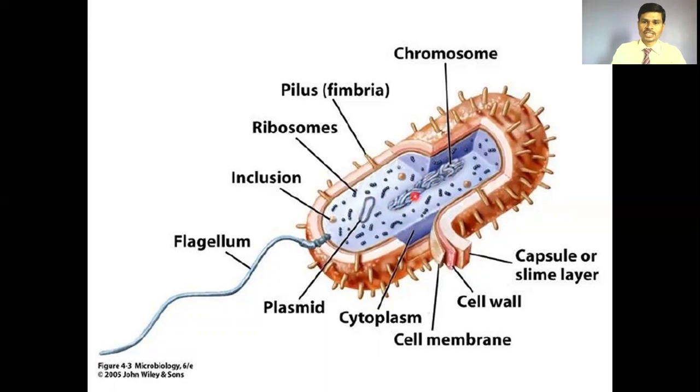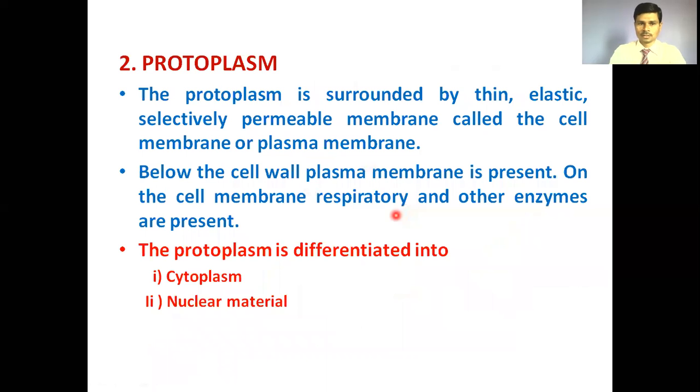Along with this DNA or chromosome, bacteria also show the presence of a circular double-stranded plasmid, which is autonomously self-replicating DNA. Ribosomes are also present. Some reserved food materials are also present in the bacterial cell. This is the typical ultrastructure of a bacterial cell.